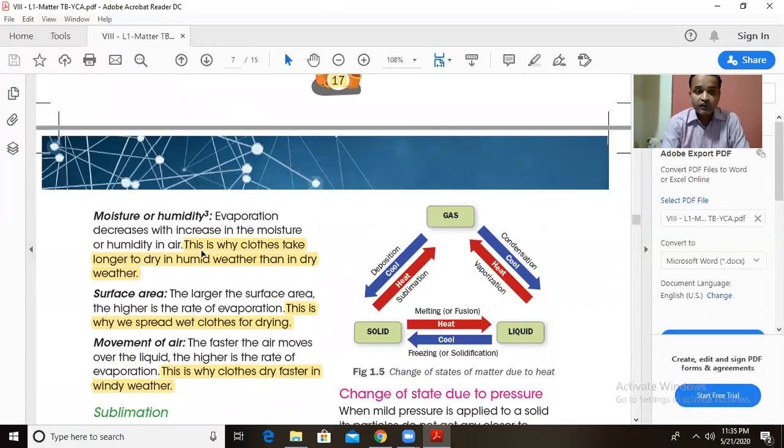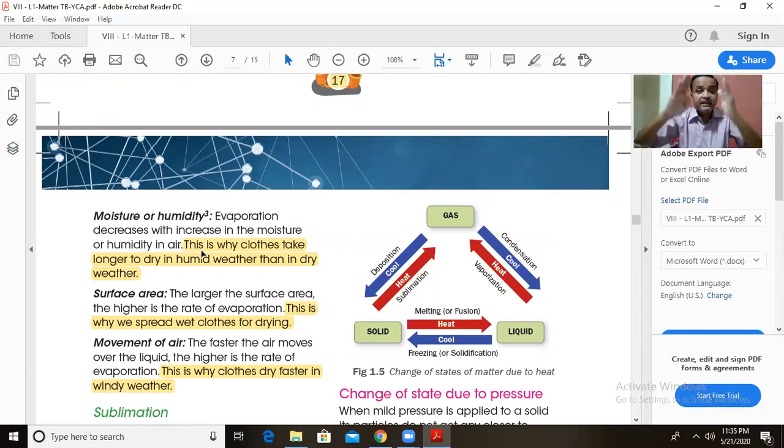Moisture or humidity. What happens if a cloth is drying over here? If a cloth is drying, there is a lot of moisture present. Obviously, the temperature on the surface of this cloth is not going to rise fast because of the moisture present, and therefore, the water droplets on this cloth will not get the solar energy.